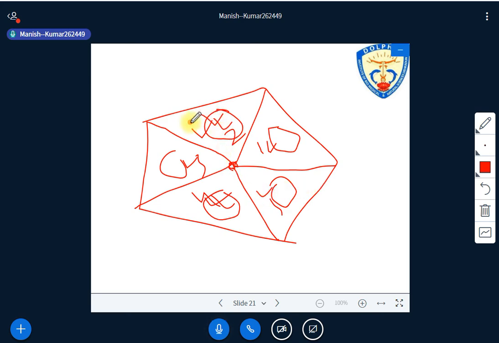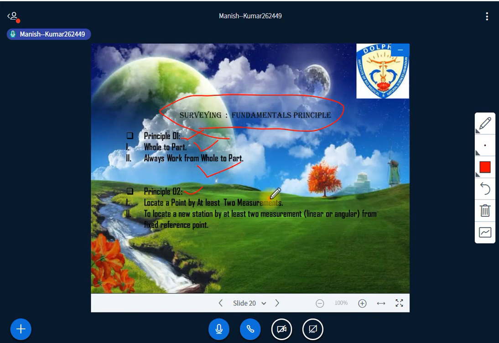Because you can easily know that the error in this part is there, so it is not going to affect the observations on the other parts. So these are some advantages that you have if you are using principle 1 for surveying work. I hope the thing is clear to all of you. Any question from anyone?